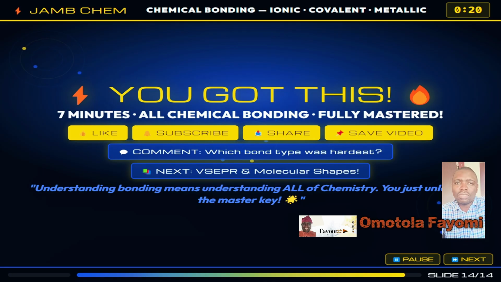Here is the truth about bonding. Once you understand why atoms bond, the octet rule, the drive for stability, every other concept in chemistry becomes clearer. Redox, electrolysis, acid-base chemistry, organic chemistry, they all connect back to bonding. You have just unlocked the master key.